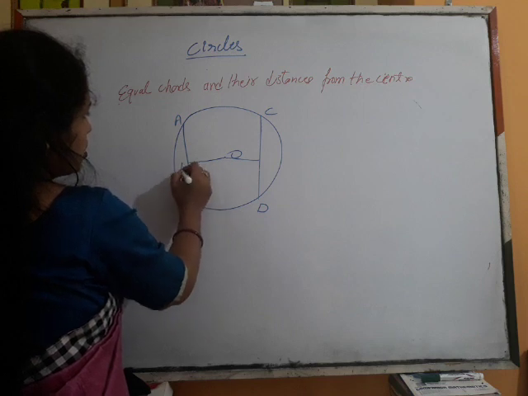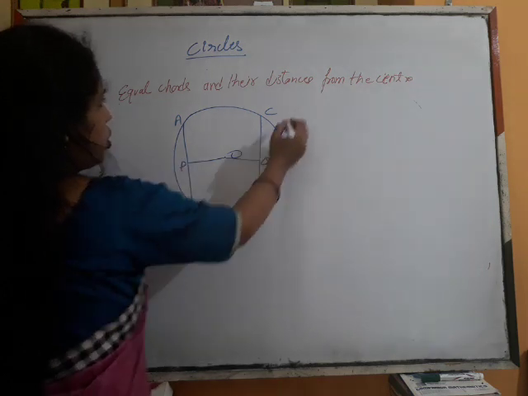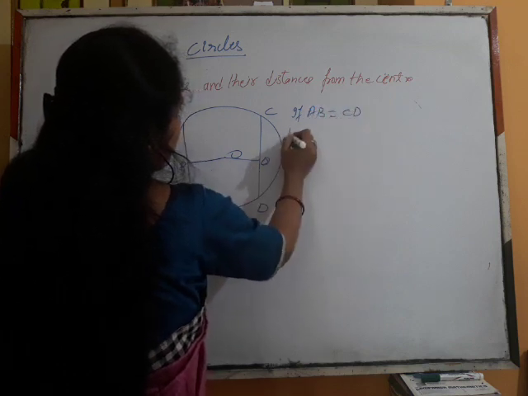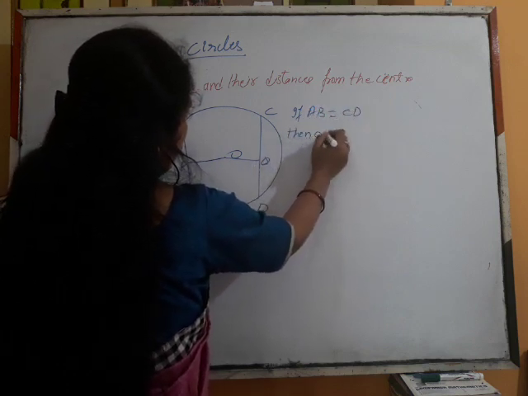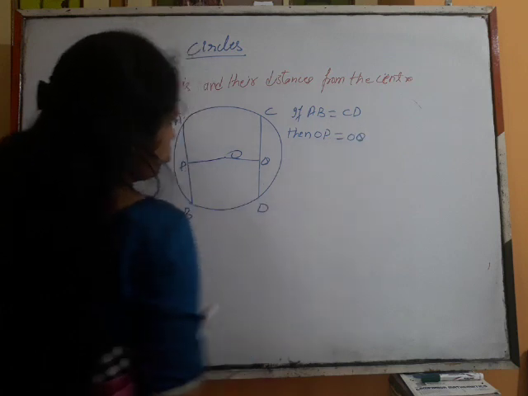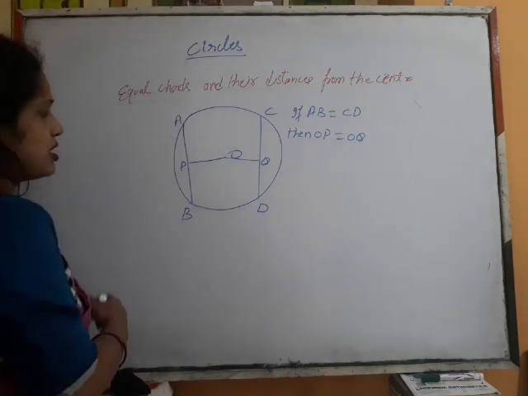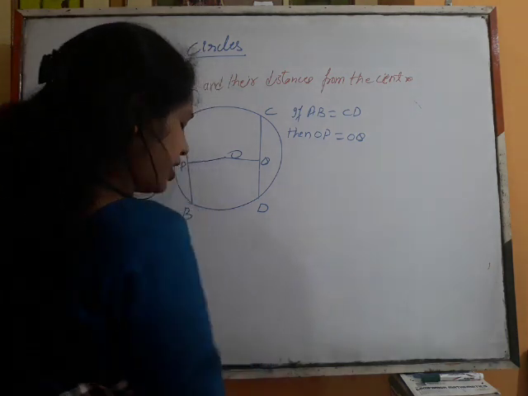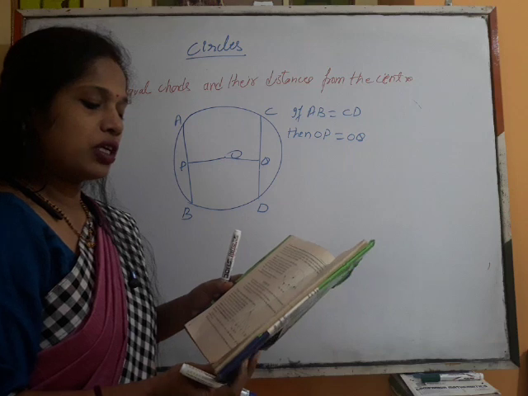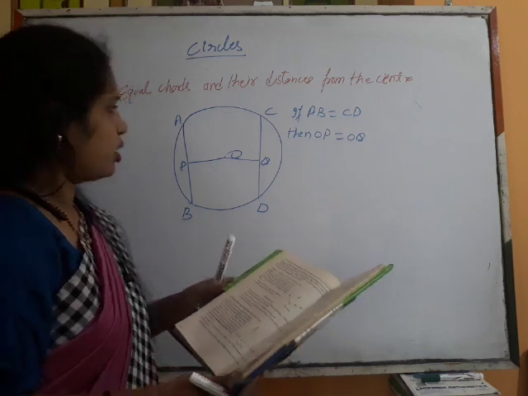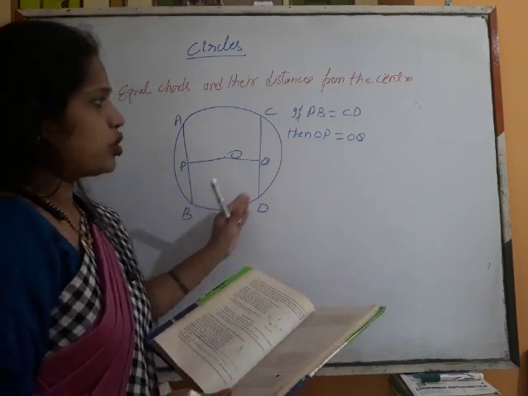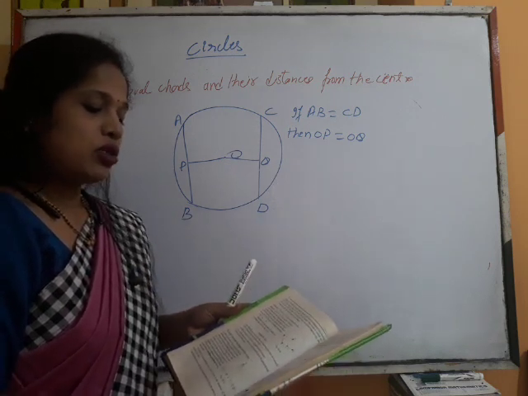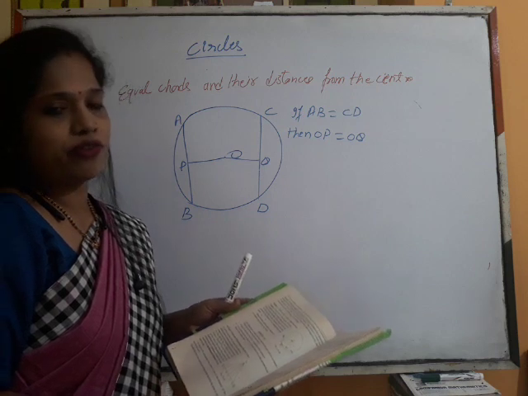This is P and this is Q. So if AB is equal to CD, then OP is equal to OQ. This is the result. This is actually theorem 10.6: equal chords of a circle, or of congruent circles also, are equidistant from the centers. If we have two congruent circles, they can also have equal chords.